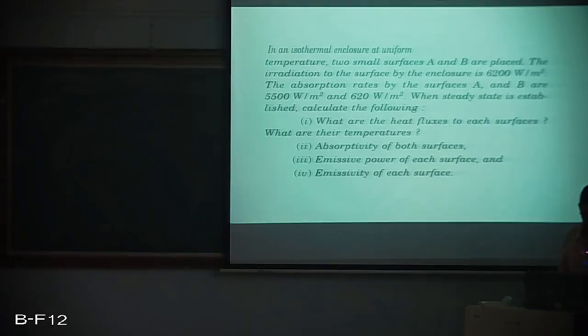There is another problem wherein there is an isothermal enclosure at uniform temperature, and there are two small surfaces A and B which are placed, and the irradiation to the surface by the enclosure of course is 6200 watt per meter square.